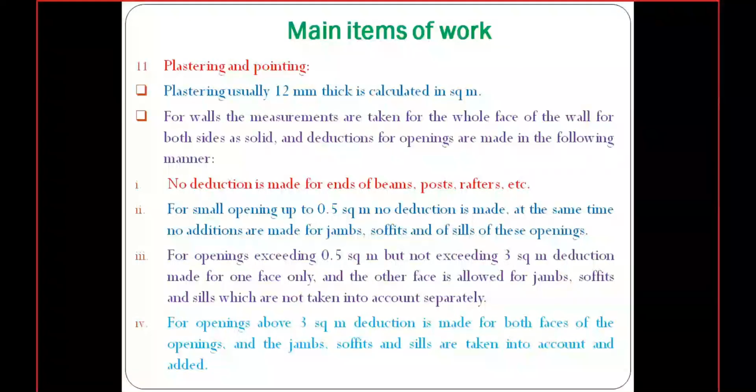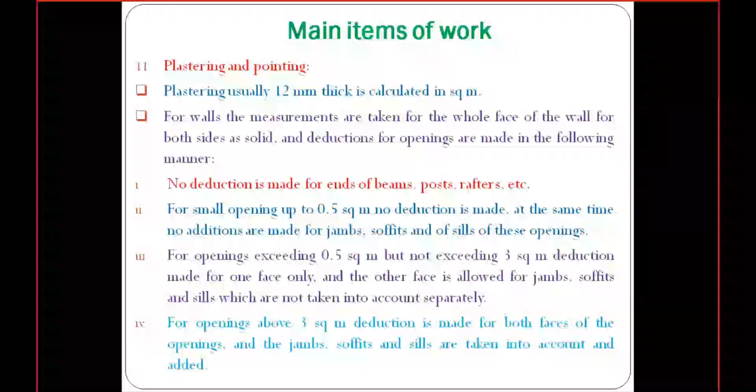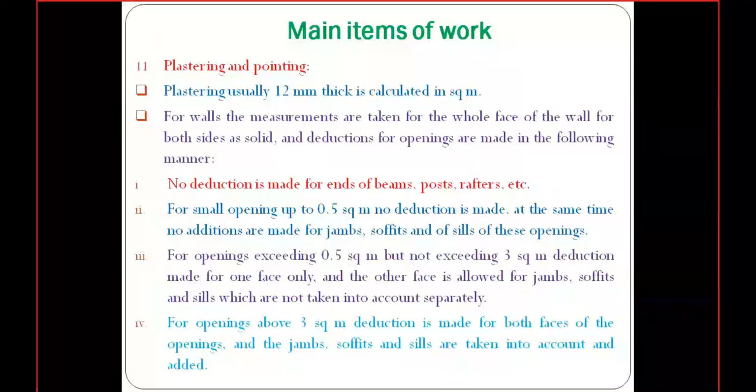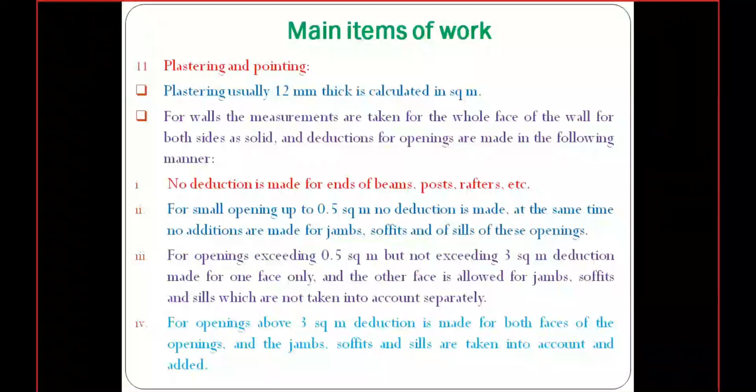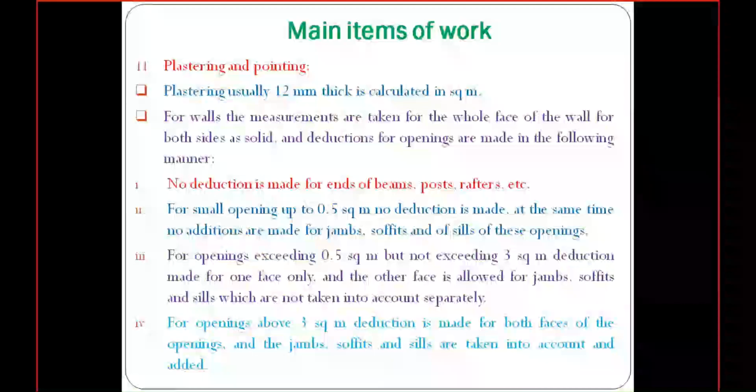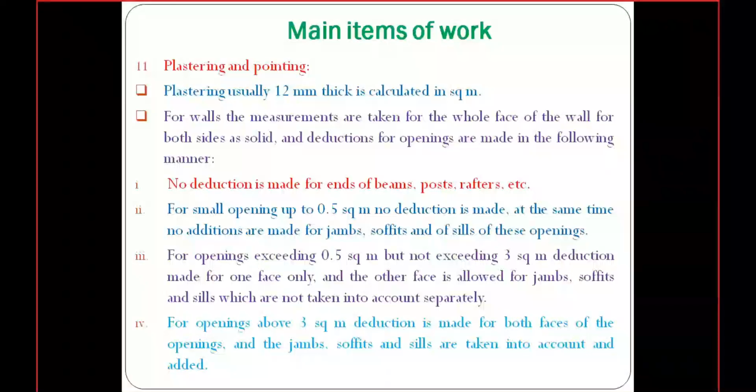The next one: if the opening is between 0.5 square meter and 3 square meter, then we will consider deduction for only one face. We will consider the deduction for one face, and the other face will be taken into account by whatever jambs, soffits and sills are there.